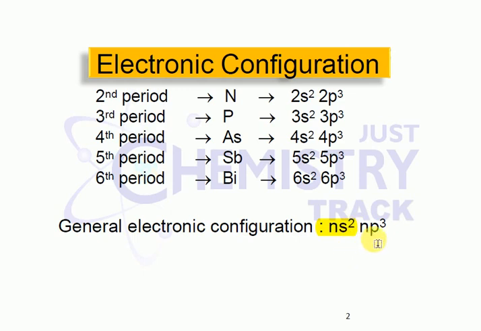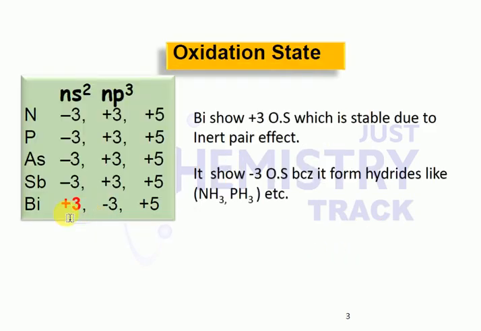That's called the inert pair effect. The reluctance shown by the ns electrons to take part in the chemical reaction is called the inert pair effect. Because of this, bismuth exhibits +3 as the more stable oxidation state.